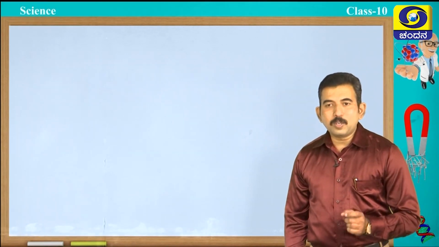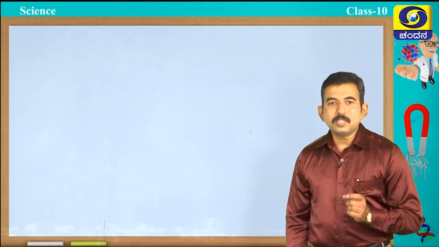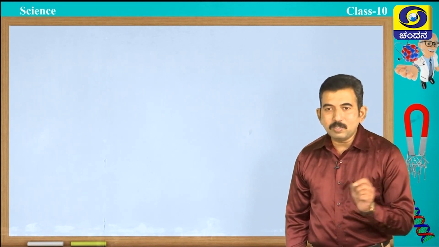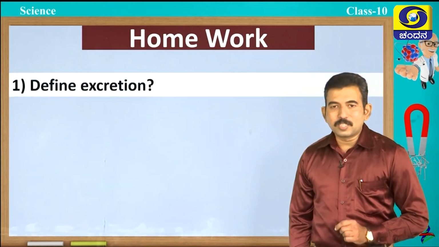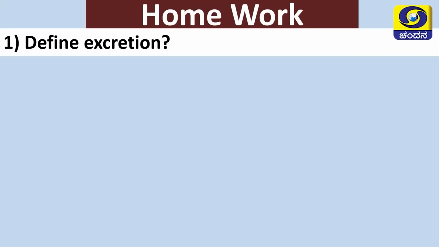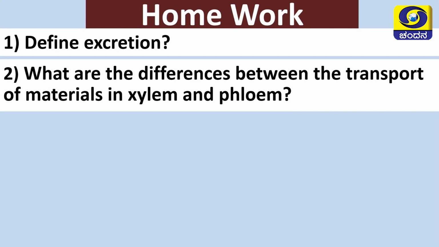Students, now I am going to give you a few questions for homework. All of you write down these questions and answer these questions. First question, define excretion. Second question, what are the differences between the transport of materials in xylem and phloem?